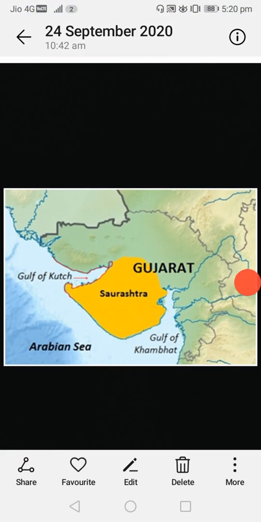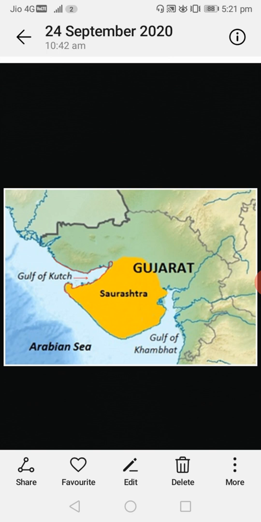See, in Gujarat state. See how the land and sea meet there, that is called the Gulf of Kutch. It is in Gujarat.